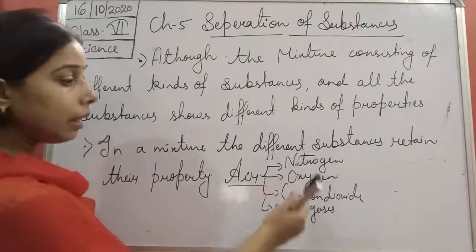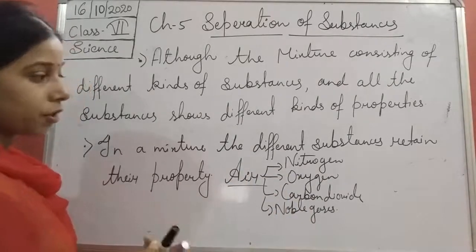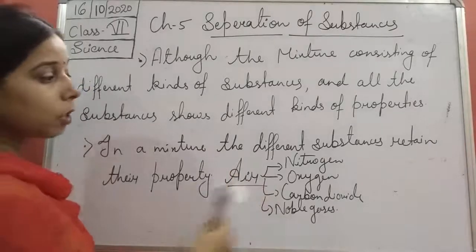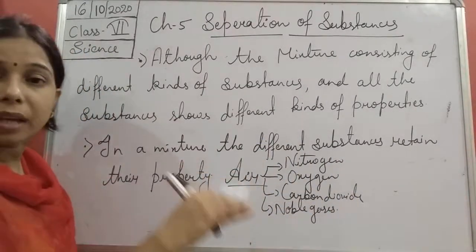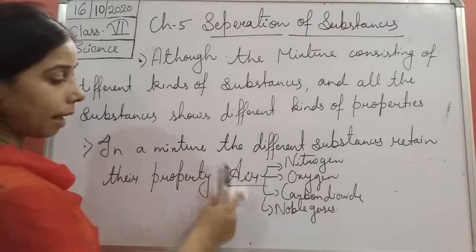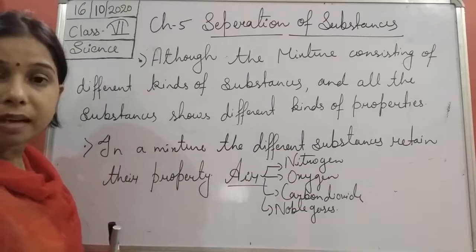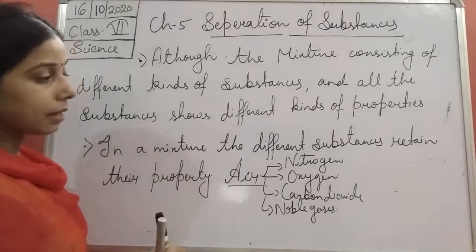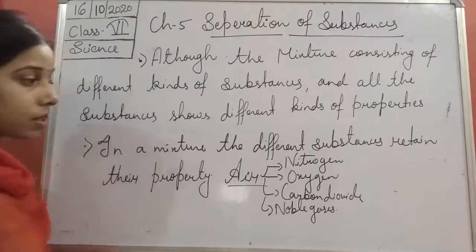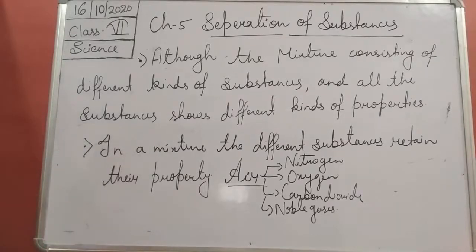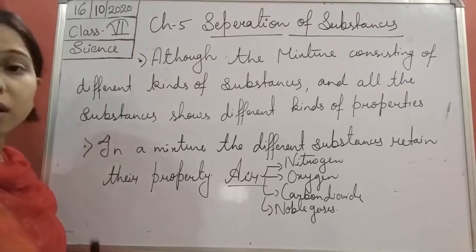It means these gases retain their properties. The properties do not change. So by this, it is a mixture, students, because these are pure gases, and when they all mix together to form air, we call air an impure substance consisting of different kinds of pure substances, and thus we can say that although they all have different properties, they all show their own properties. So their properties do not change.